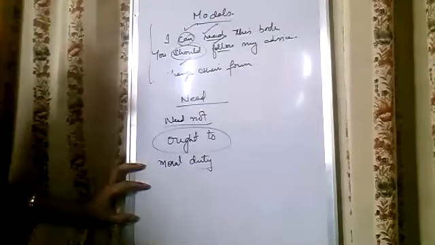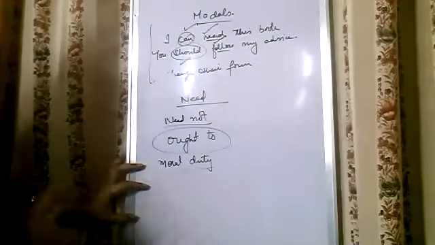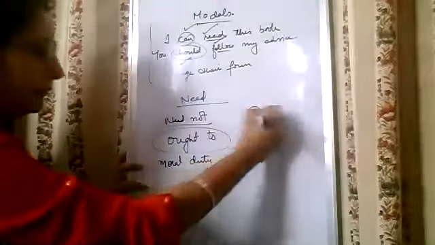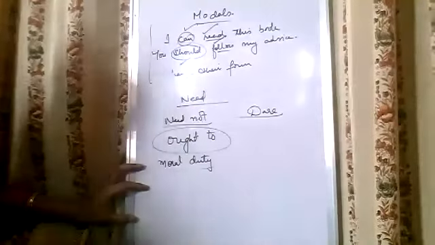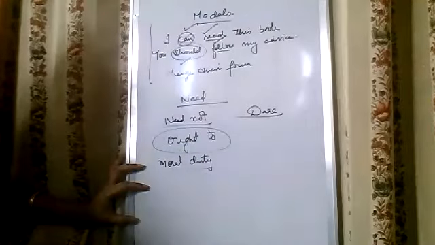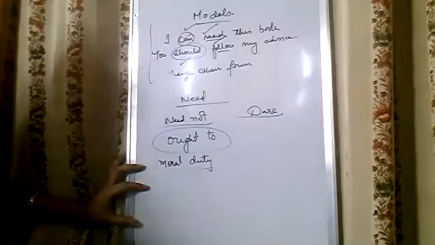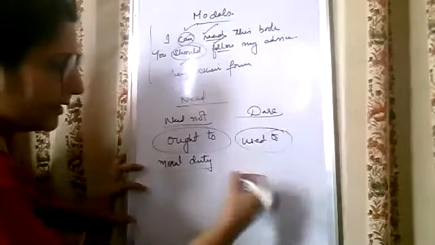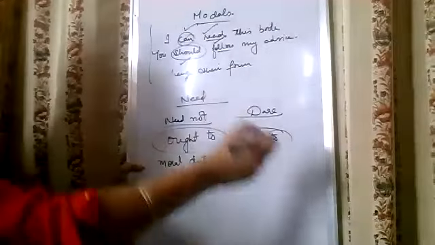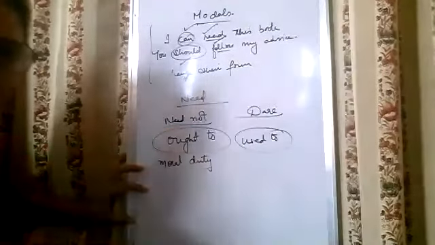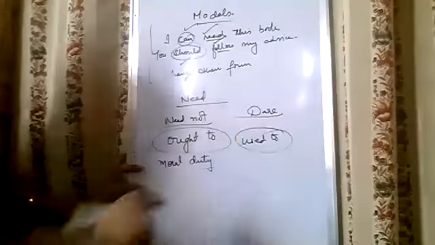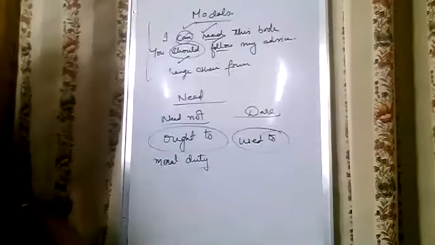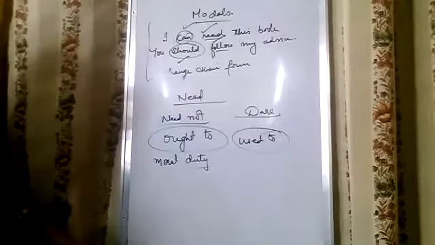You ought to serve and smile. So in this case, ought to is used. Just this one you will remember. Then dare: how dare you do that? You dare not speak against me. And used to is also there. Used to is used whenever there is some past habit. There used to be a big house where this building stands now. It is for past habit. This happened in the past. He used to go to cinema when he was young.